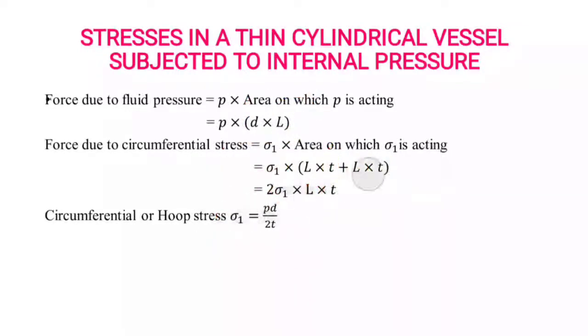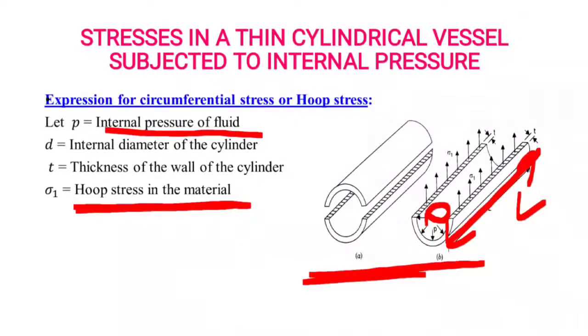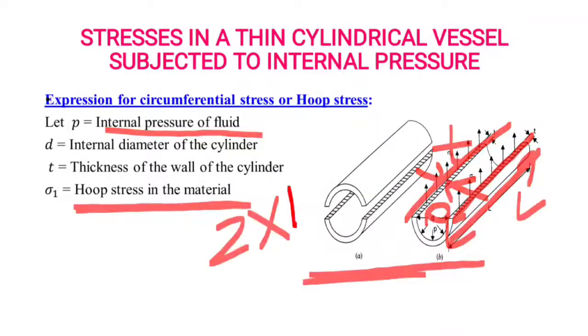If you calculate the force due to circumferential stress, it is sigma 1, the circumferential stress, into the area on which sigma 1 is acting. Sigma is acting like this. This is the length, this is the thickness T. This is the length and there are two sides. That's why 2 times L T.